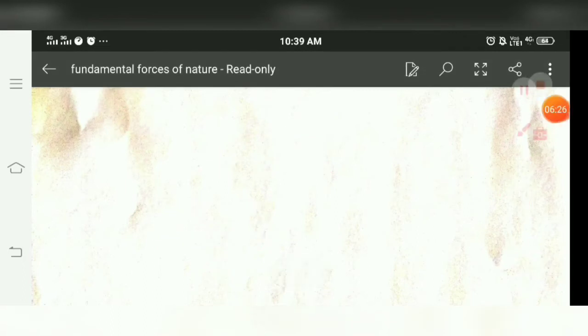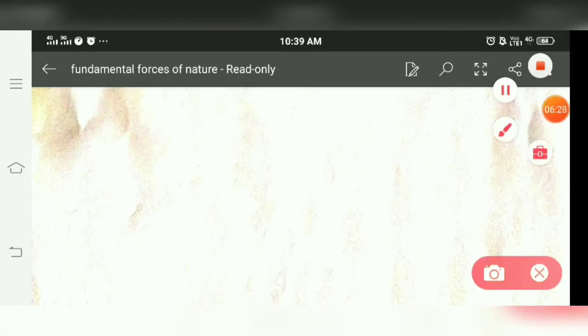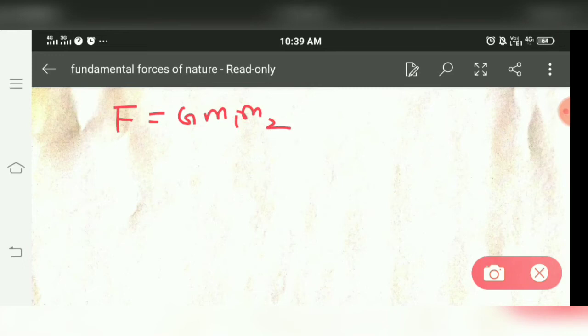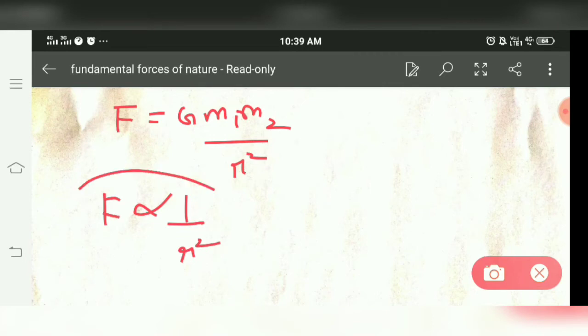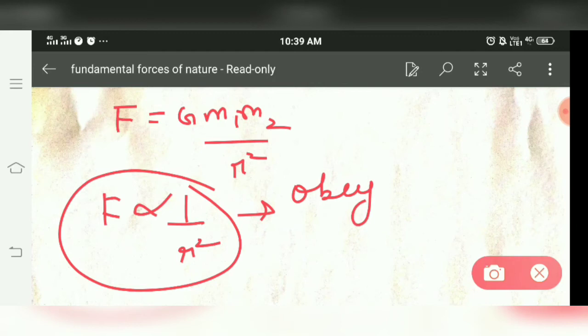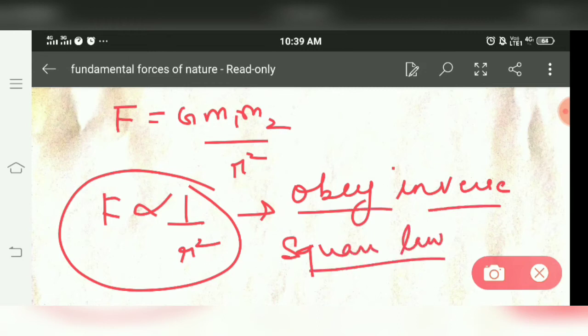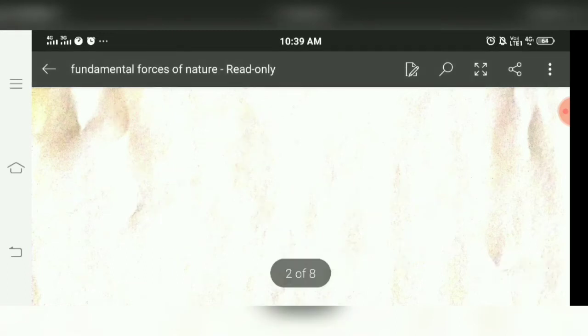So from Newton's law of gravitation, force of gravitation between two bodies is equal to G m1 m2 by r square. As F is inversely proportional to square of distance, this force also obeys the inverse square law.